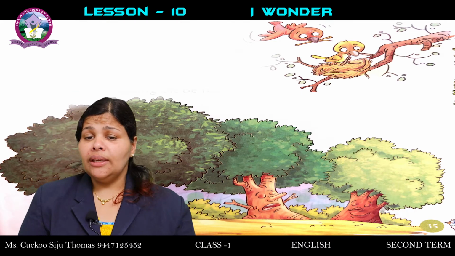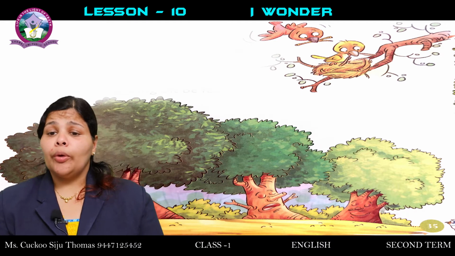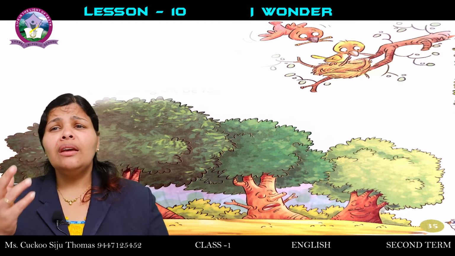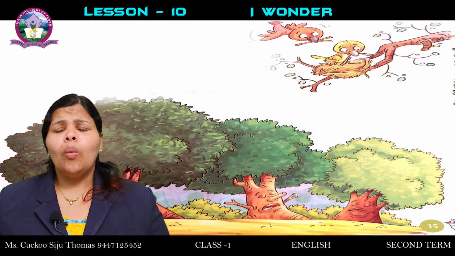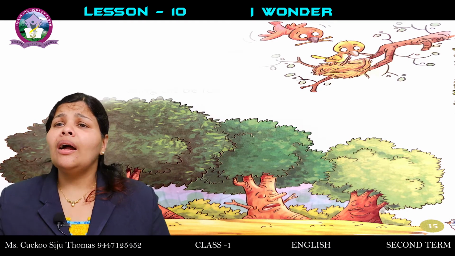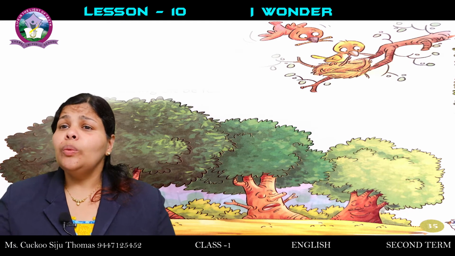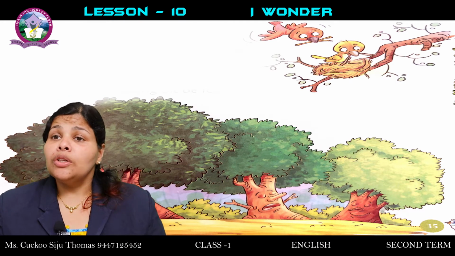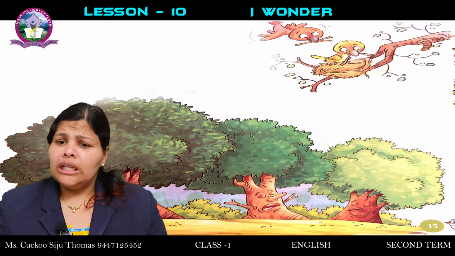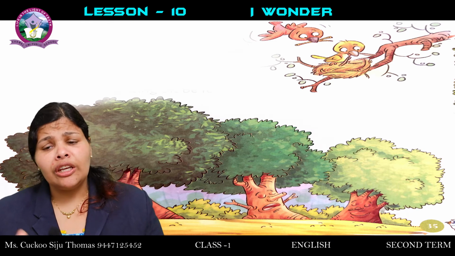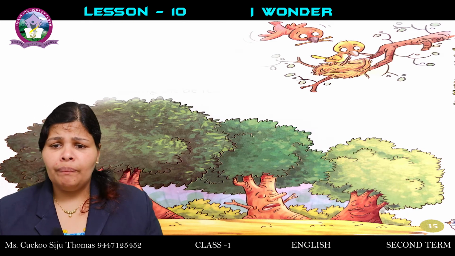So in this lesson, in the first page, the poet is explaining, I think or I wonder why the grass is green and why we can't see the wind. We can feel the wind, but we cannot see the wind. So the poet is saying, he's thinking, why is the grass green and why we cannot see the wind?